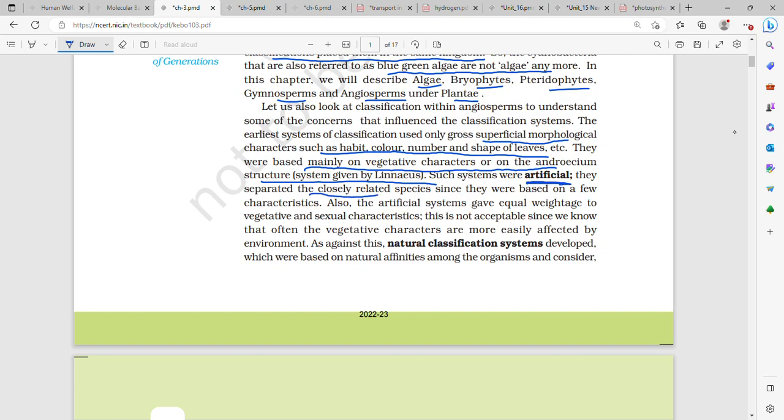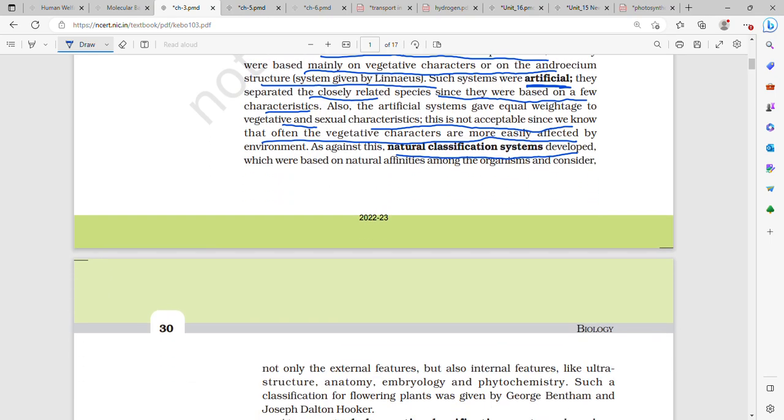Why? Because they separated closely related species on the basis of morphological characters or few characteristics. Also, the artificial system gave equal weightage to vegetative and sexual characters, which was not acceptable, since we know that vegetative characters are more easily affected by environment. So therefore the natural system of classification was developed by Bentham and Hooker,